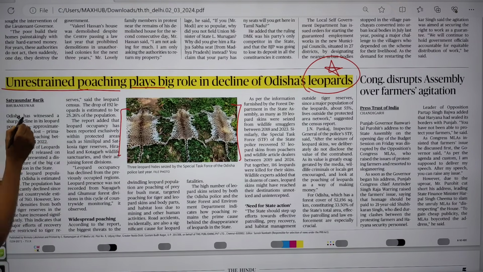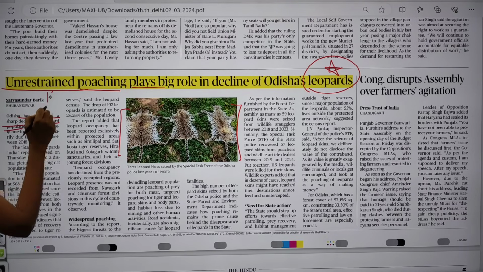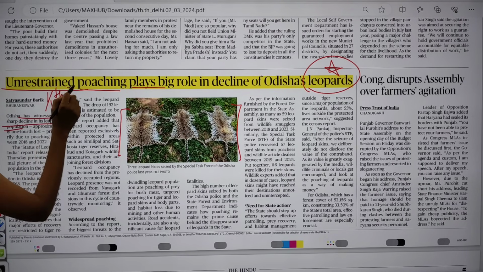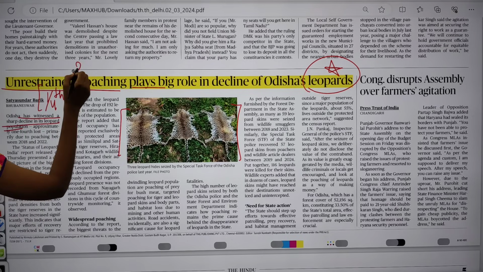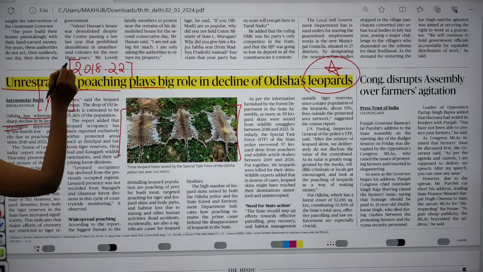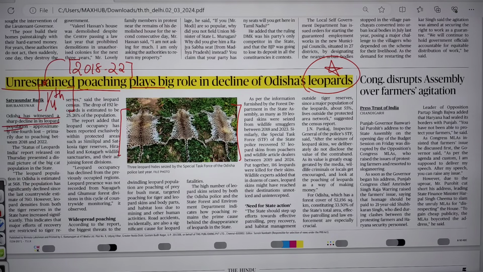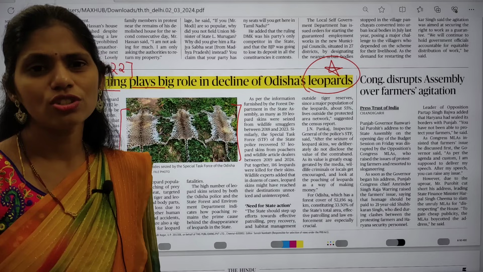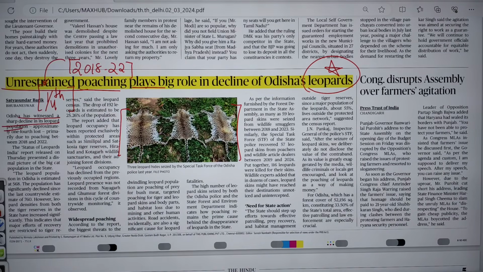Odisha witnessed a sharp decline in the leopard population, approximately one fourth. This data is from 2018 to 2022. So about a quarter of the population of these leopards decreased because of poaching. And if you see here, the Status of Leopards in India report was recently released, and it painted a dismal picture of the big cat population in India.